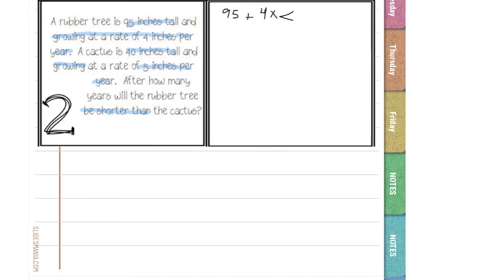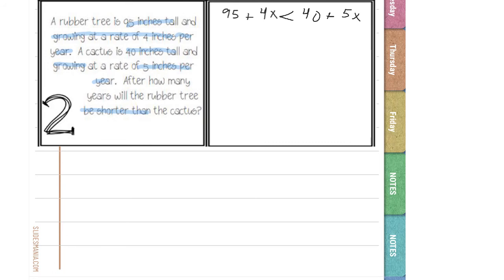So then, moving on to the cactus, it says it's 40 inches tall. That's the constant. And it's still growing, so that's addition at a rate of 5 inches per year. 5x, because we don't know how many years, right? So that is our missing variable. Now we can go ahead and start moving stuff around. So we want to move our variables to one side and our numbers to the other side.